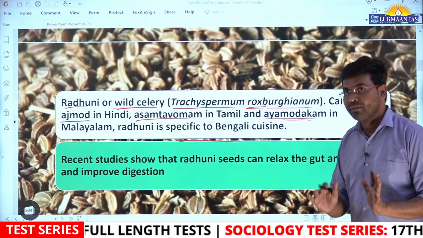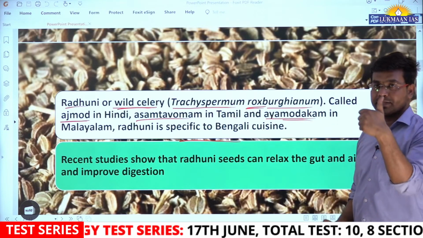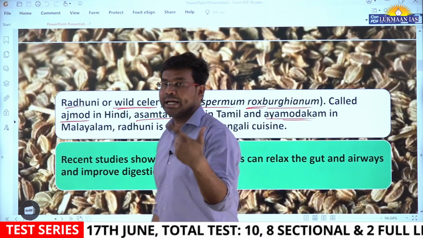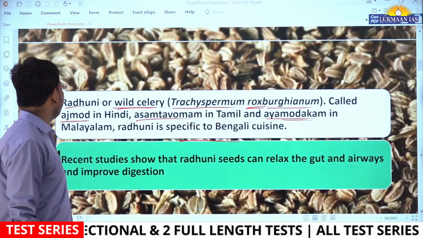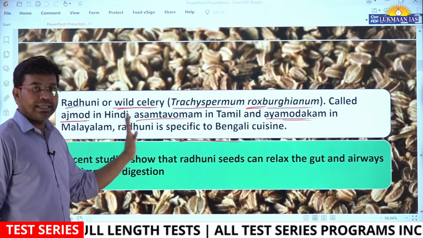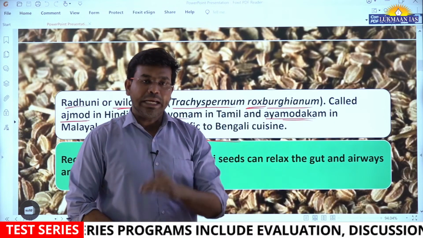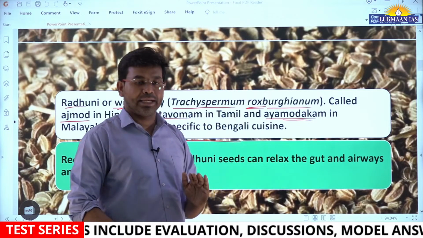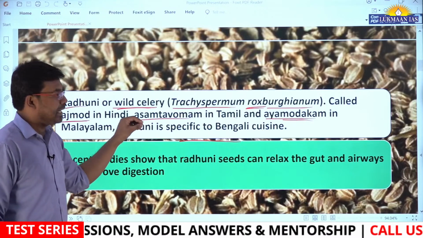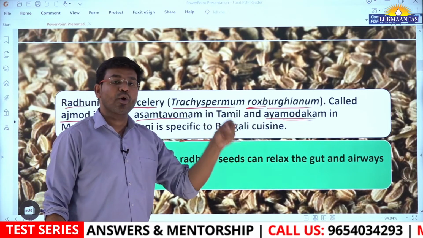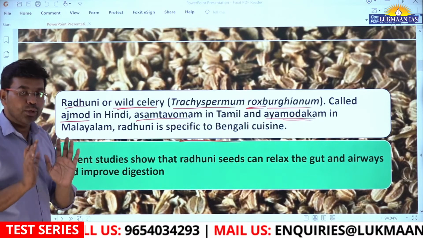What is important for us is that we should remember these different names, especially the scientific name, the common name, and some of the names known in Tamil or Malayalam. This is very important because it may be directly asked that so and so thing was in news with reference to which of the following things. It may be asked in the prelims exam, so you need to focus on its scientific name and its common names in different languages.